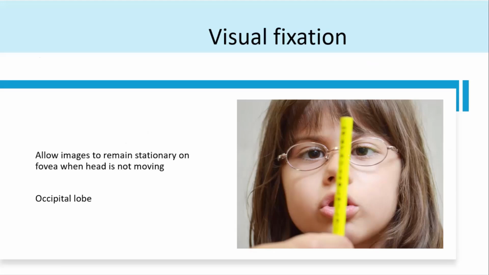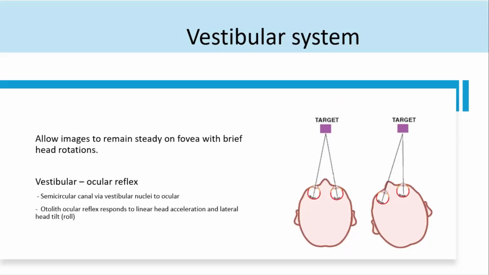So visual fixation is you look at an object, it goes to the retina, it goes to the optic nerve, optic chiasm, lateral geniculate body, and then it integrates what kind of vision we are seeing to the occipital lobe. Now it becomes tricky when the head starts moving. Now the head is moving, you need to fixate that vision into the fovea. So for that, we need to recruit the vestibular system.